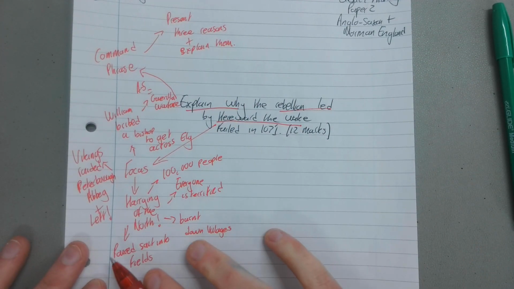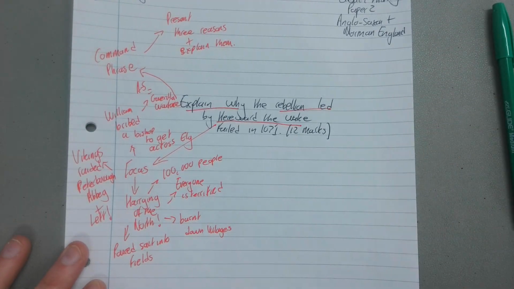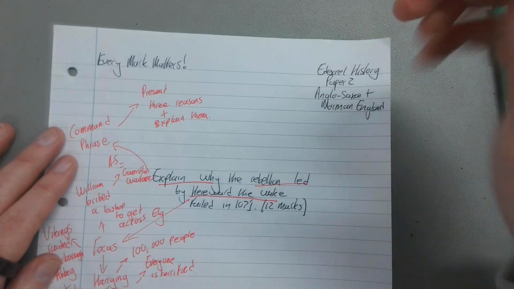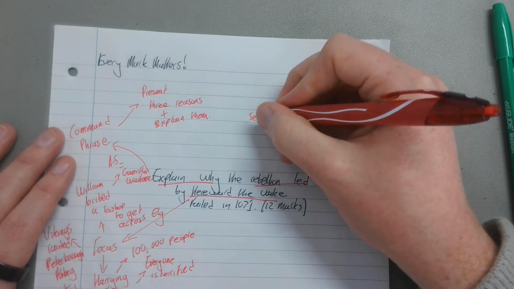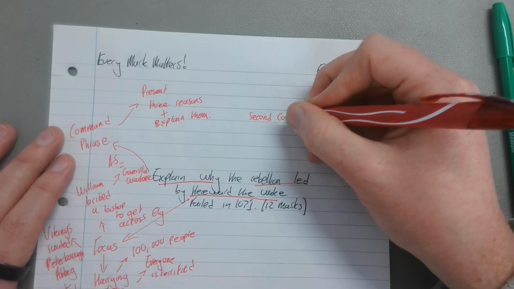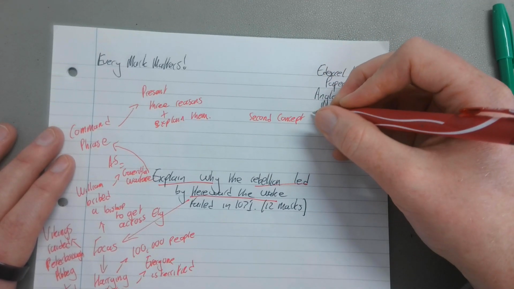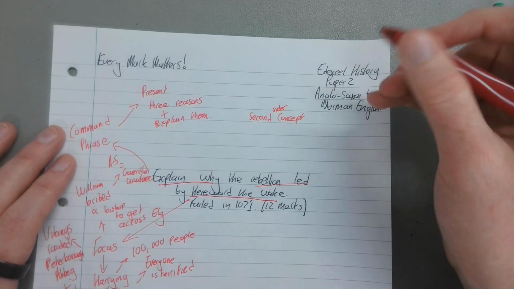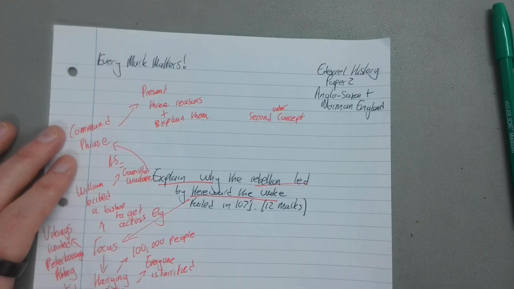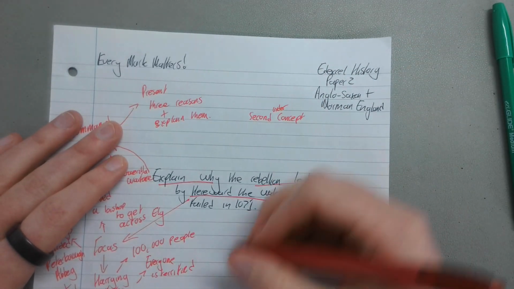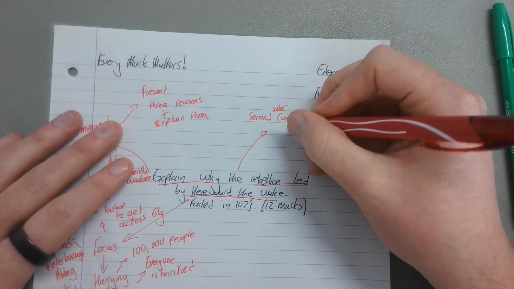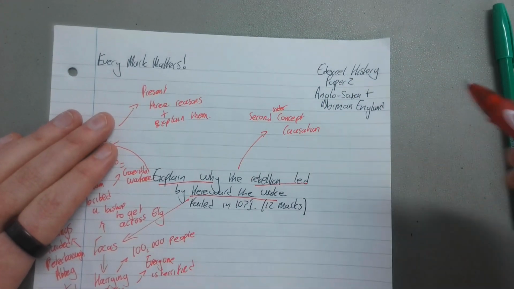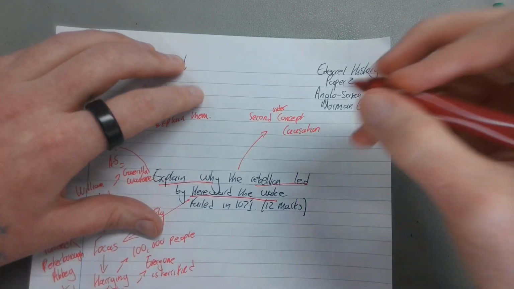Okay, right, so there's our focus. So that's the relevant knowledge that we have. Let's have a quick look at something called our second order concept. The second order concept of this question is fundamentally really difficult. It's not anything you necessarily need to know. It's just something that the exam board uses to create these exam questions. And in this context we are looking at causation. So why did your reason lead to Hereward the Wake's rebellion failing?